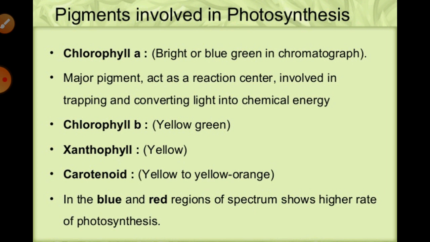But xanthophylls, this is the yellow in color. These pigments are oxidized carotenoids, and carotenoid is yellow to yellow-orange in color. They are also known as antenna pigments, right? Sometimes this question can be asked in some competitive exams about the antenna pigment. So students, you must think about these things.